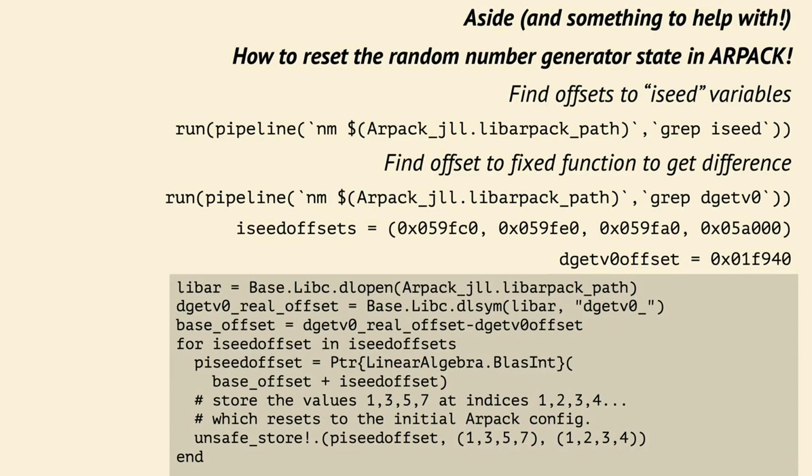And then we can reset them to the initial values that Arpack would use. So we can essentially get the same output from Arpack as the first time you would call it, even in light of its random number generator. I've got this working on Linux and the Mac.